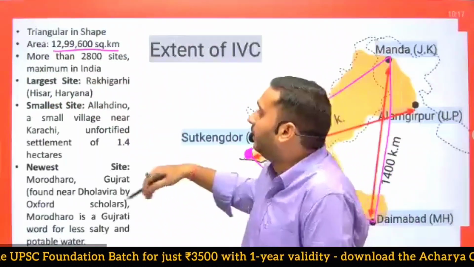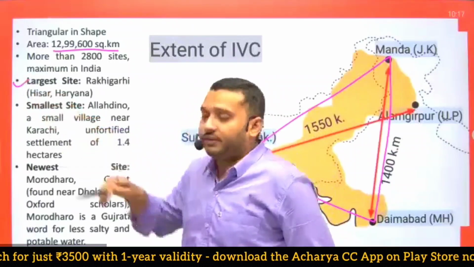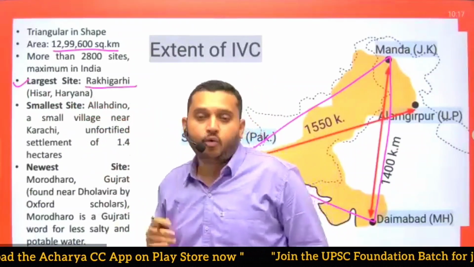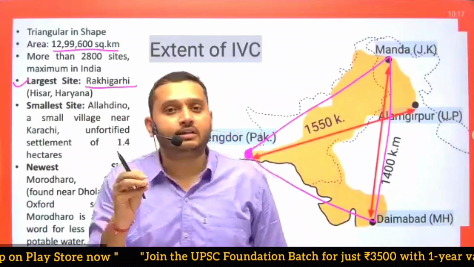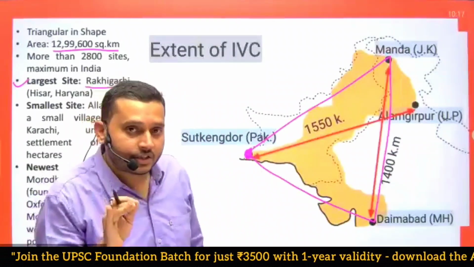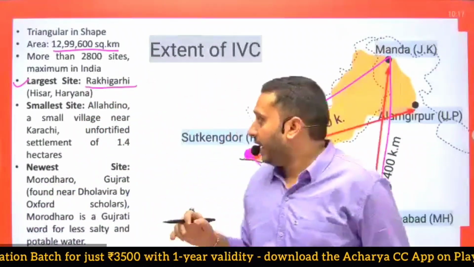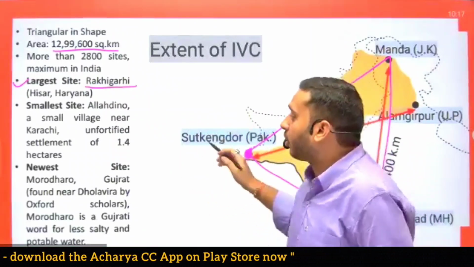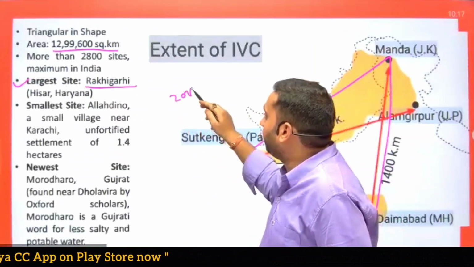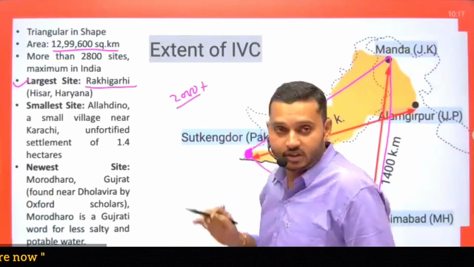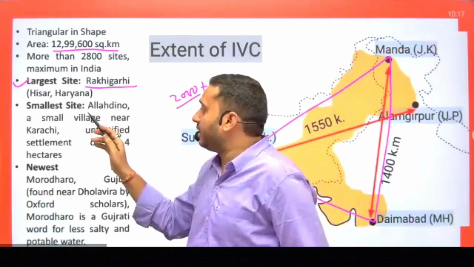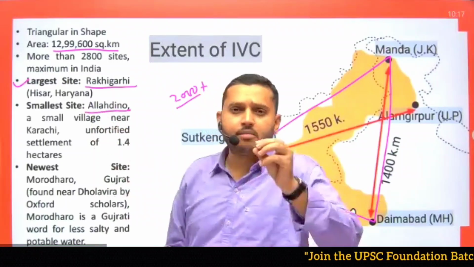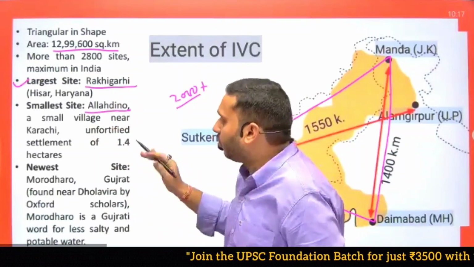Okay. Then what is the largest site of this civilization? This is Rakhi Gadi, which is presently located in Haryana state in the district Hisar. And if we're talking about the smallest site of this whole civilization, because there are 2000 plus sites found of this civilization, the smallest site is Alhadino. Alhadino was a very small village near Karachi.